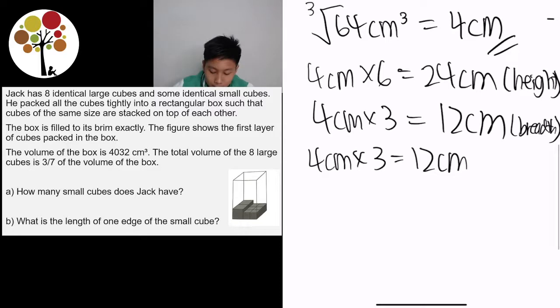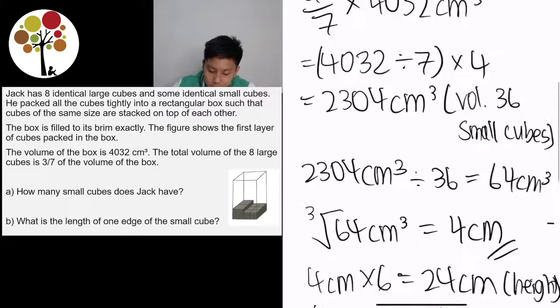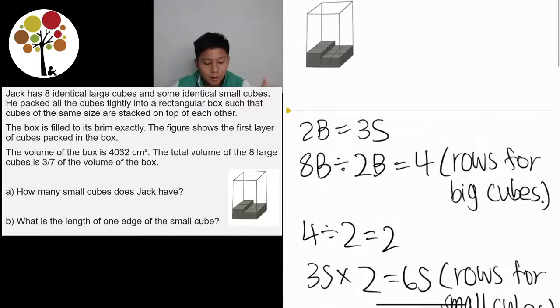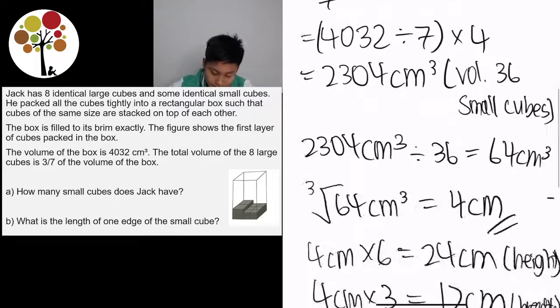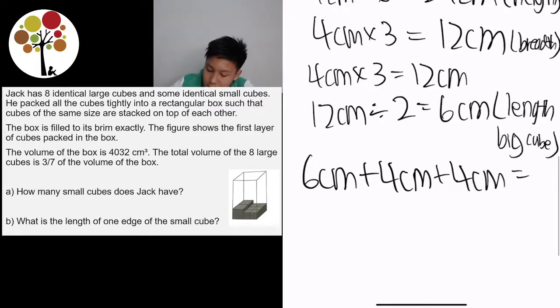So in order to find one big cube, it is 12 cm divided by 2, which is equal to 6 cm. So that is the length of big cube. Okay. Now in order to find the length, you just have to take 6 cm plus 4 cm plus 4 cm, because there's one big and 2 small for the length of the box. 6 cm plus 4 cm plus 4 cm is equal to 14 cm.